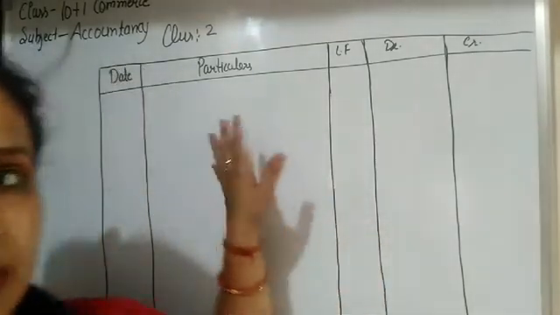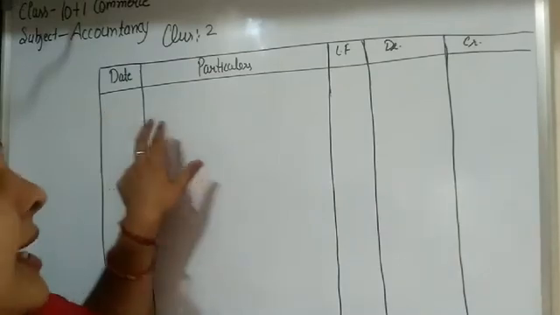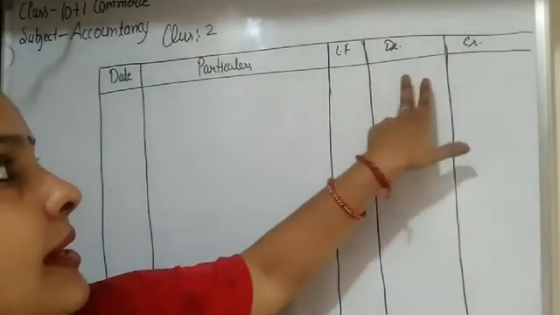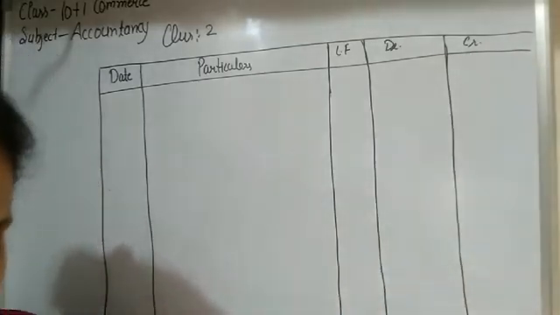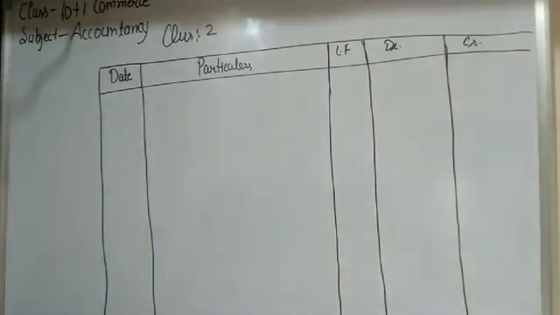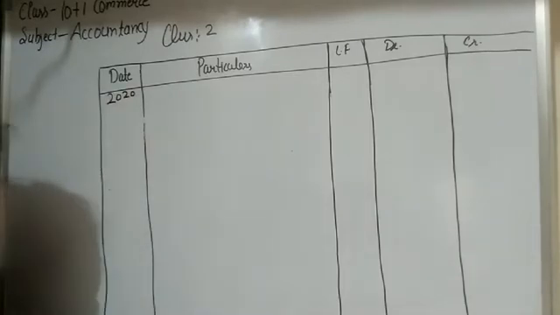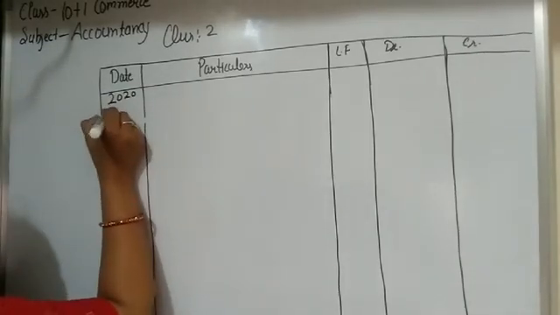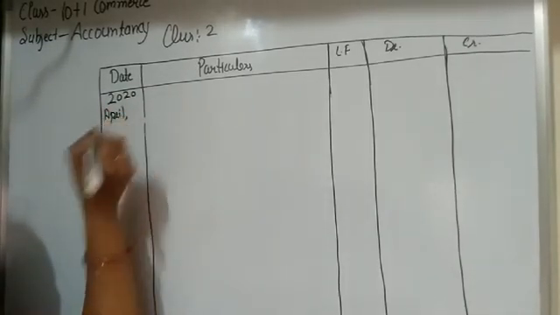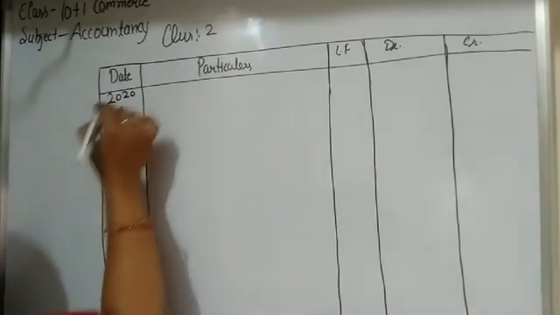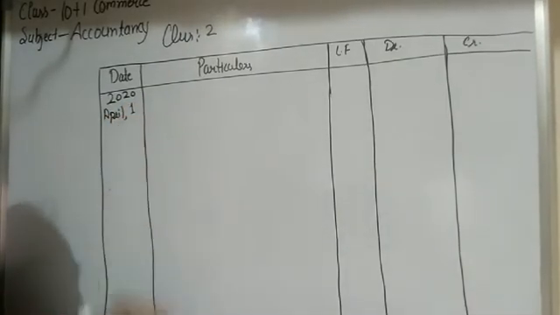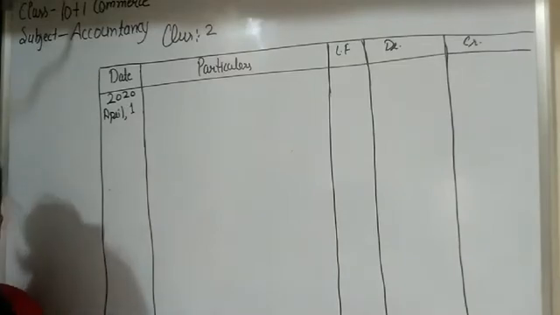So first of all we have to prepare the proforma. The first columns are for date, particulars, ledger folio, debit amount and credit amount. Okay students, let's start with the first transaction. The first transaction happened in the year 2020. So first we write here 2020, and after that we write the month, which for the first transaction is April, and the date is 1. So this transaction is related to 1st April 2020. At that time, goods were purchased for rupees 2,50,000.